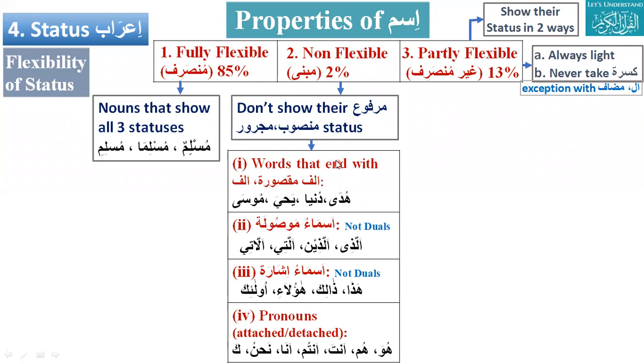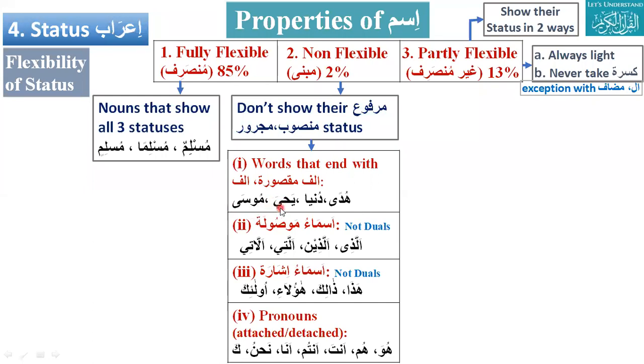Now, very interesting: what are those ism which have one form for all three? Number one, words that end with alif or alif maksura. This ya is actually, in Indo-Pak we normally say it ya maksura, but in Arabic it is alif maksura.